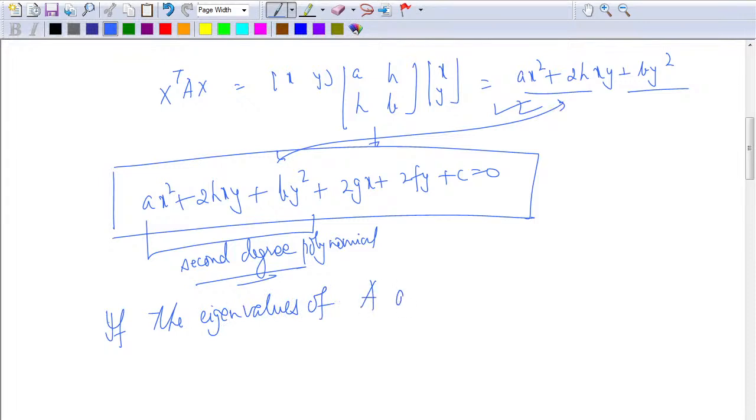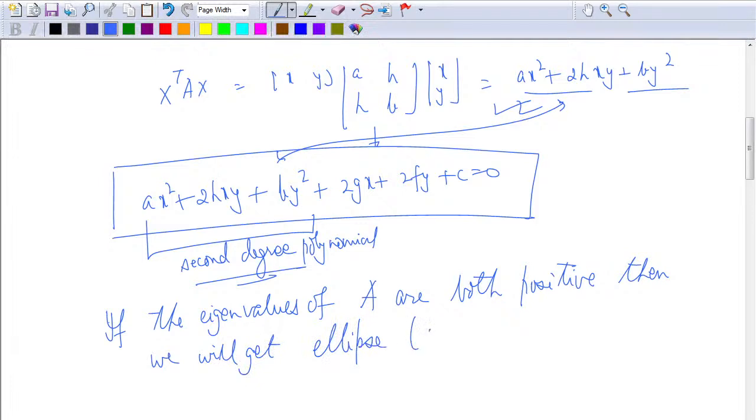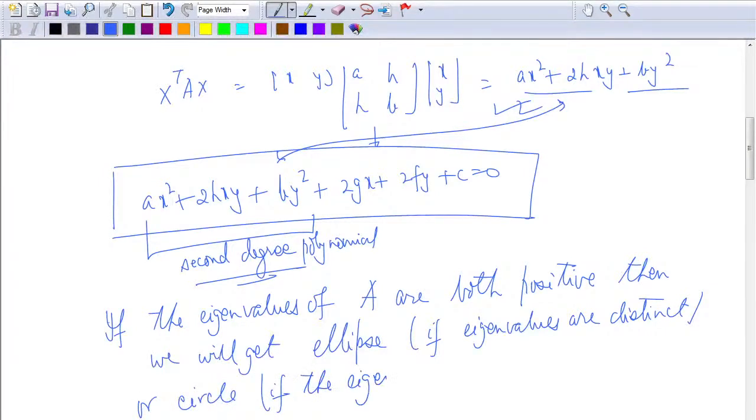Fine. So it turns out that if the eigenvalues of A are both positive, then we will get an ellipse if the eigenvalues are distinct, or a circle if the eigenvalues are the same.